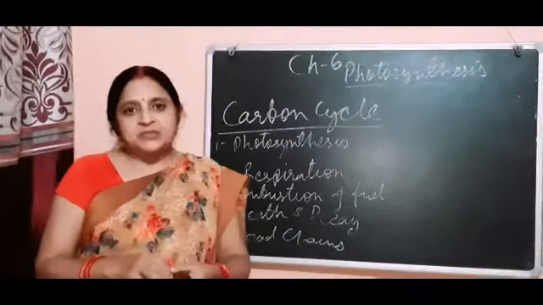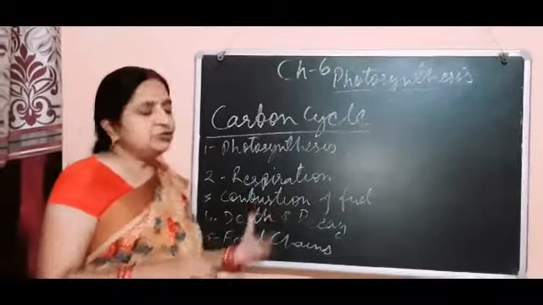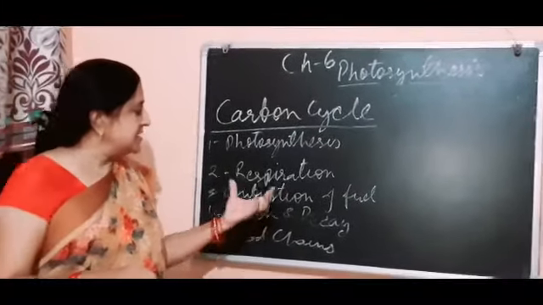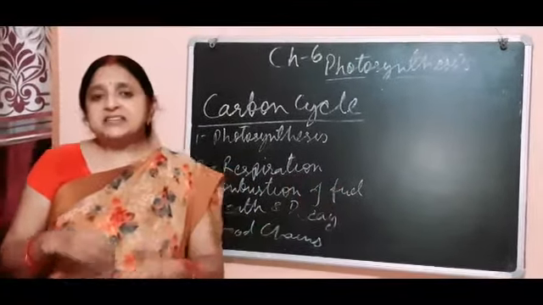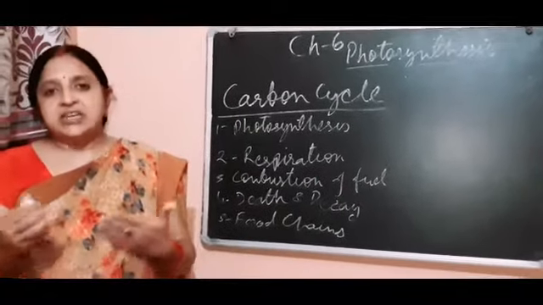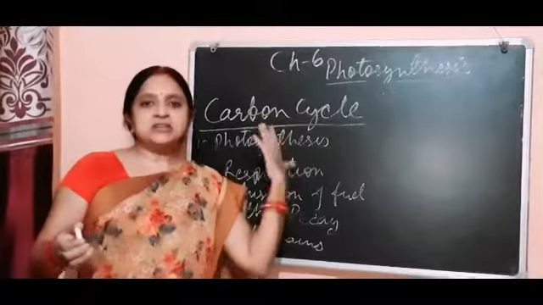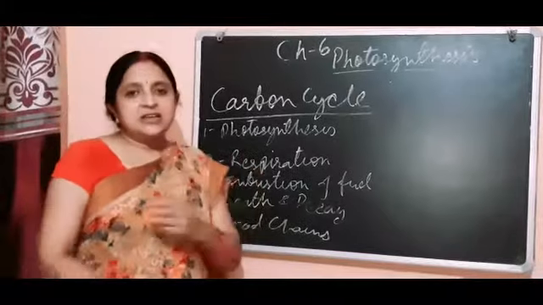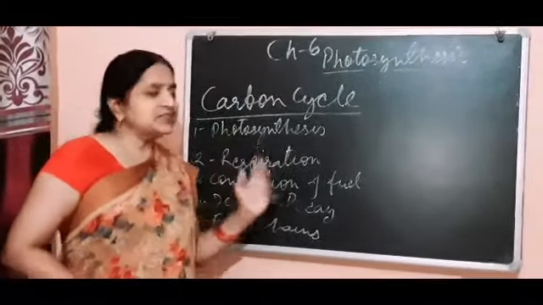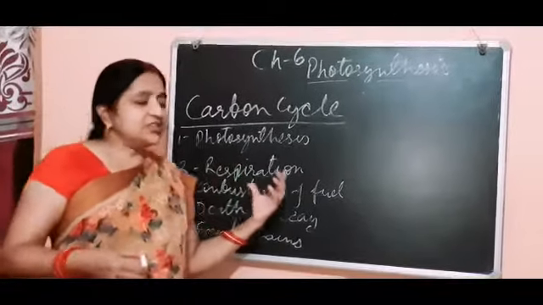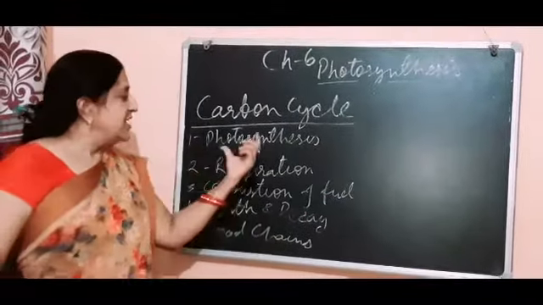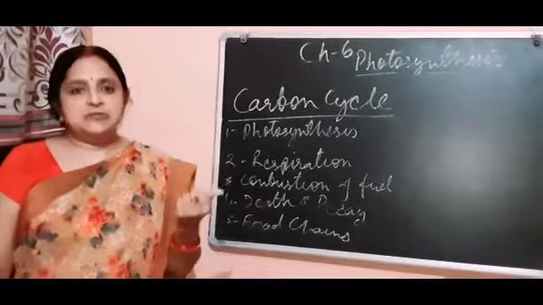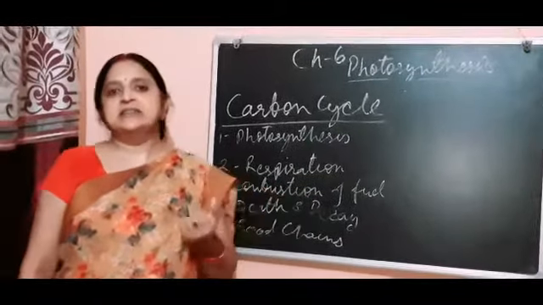Now, respiration. During the respiration process, we exhale carbon dioxide into the atmosphere, and this makes a high concentration of carbon dioxide in the atmosphere, which is absorbed by the photosynthesis process. In this way, the carbon cycle is regulated by these two processes, photosynthesis and respiration. The respiration process releases CO2 into the atmosphere, while the photosynthesis process absorbs CO2 from the atmosphere. In this way, they regulate the carbon cycle in the atmosphere.